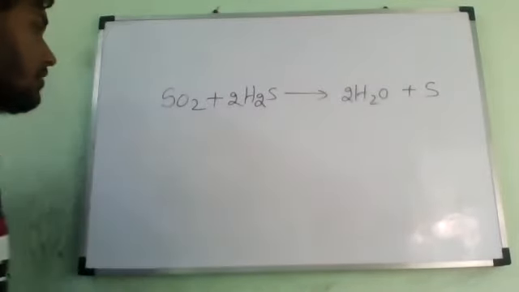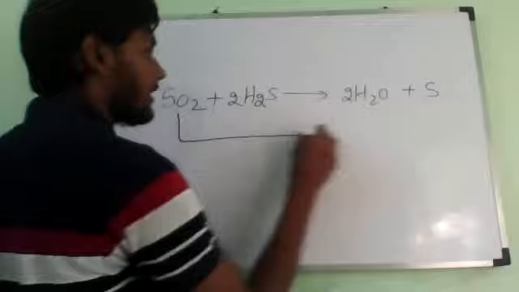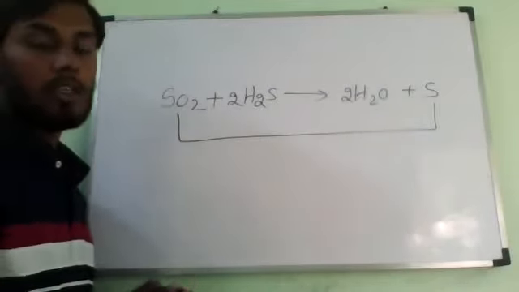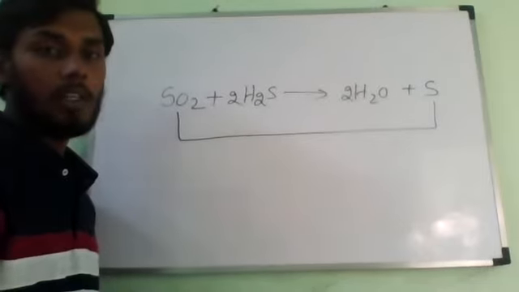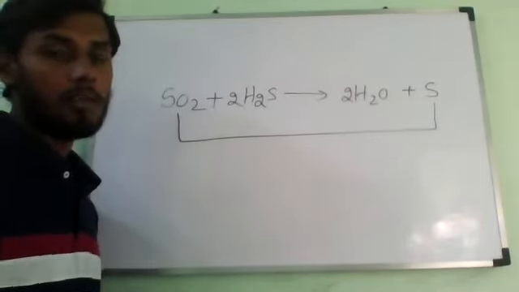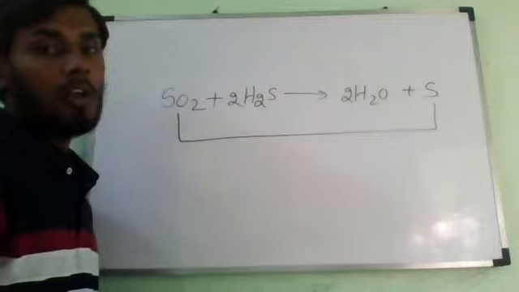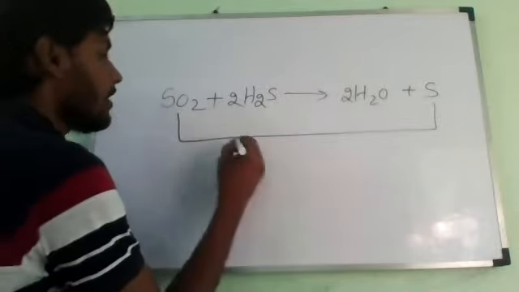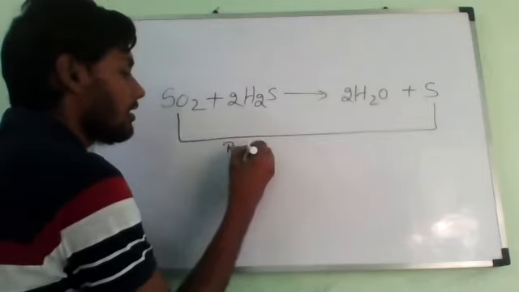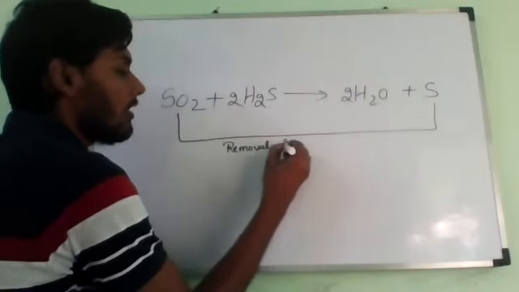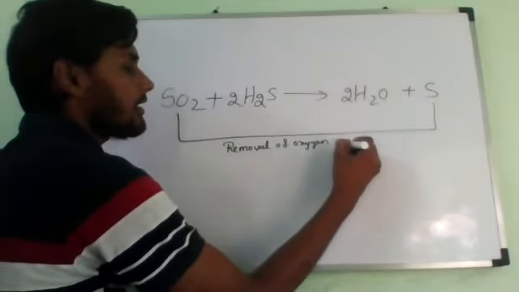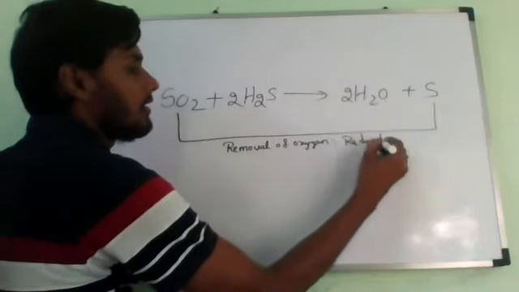So first, observe: SO2 is turning into S. This is removal of oxygen, so what should we call it?